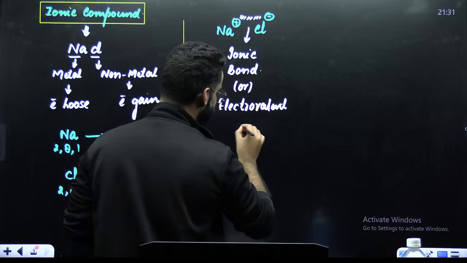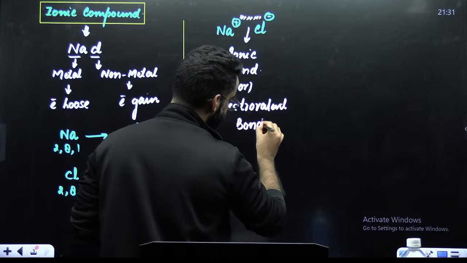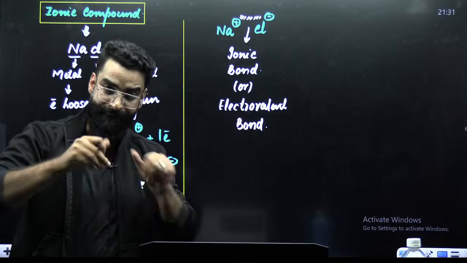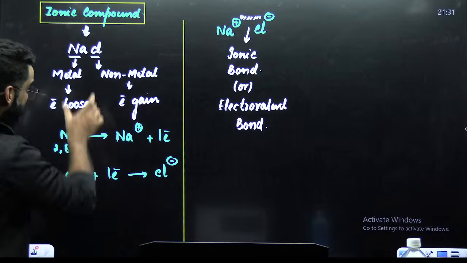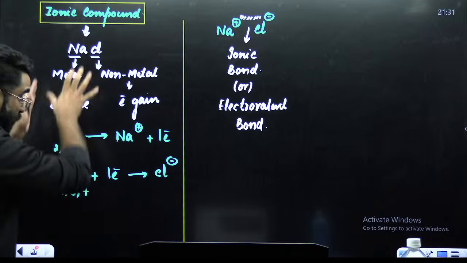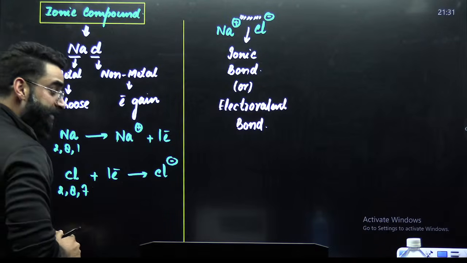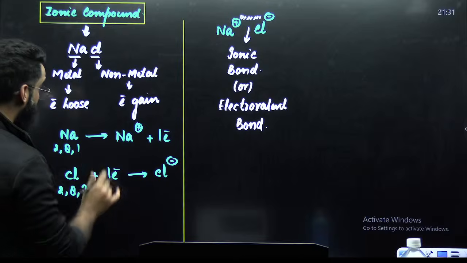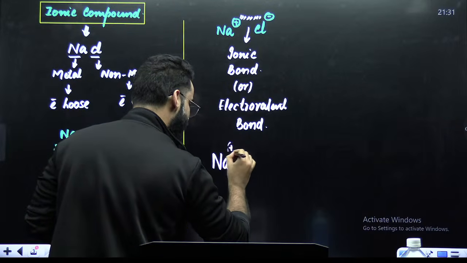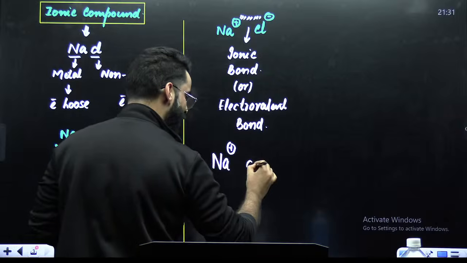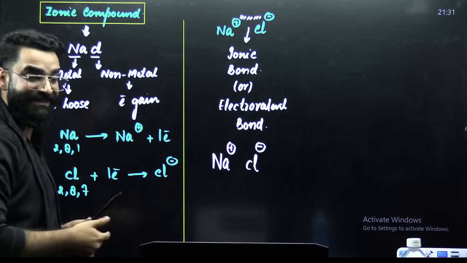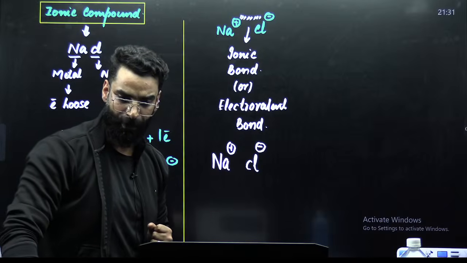You can call it the electrovalent bond. Now, my dear students, if you look at NaCl, when you saw the formation of NaCl, you got to know that sodium here is in the form of Na positive, and chlorine here is in the form of Cl negative. Then there is a force of attraction between them, and that force of attraction we call the ionic bond.